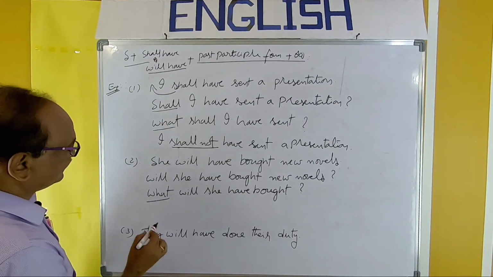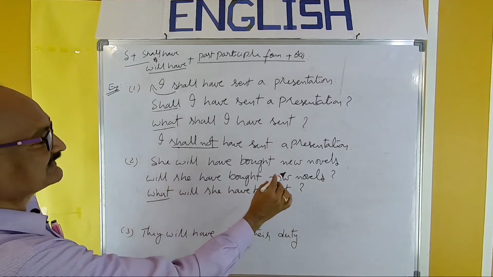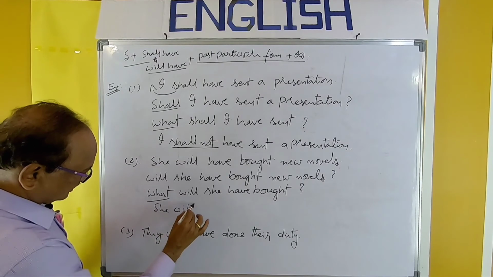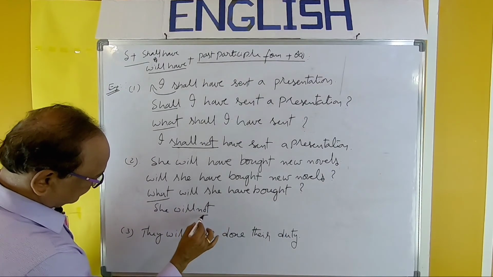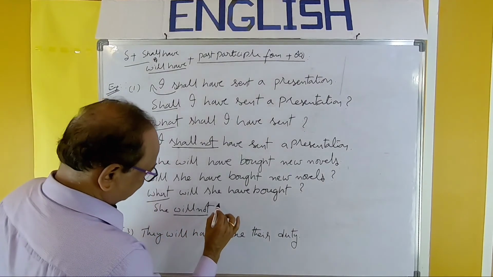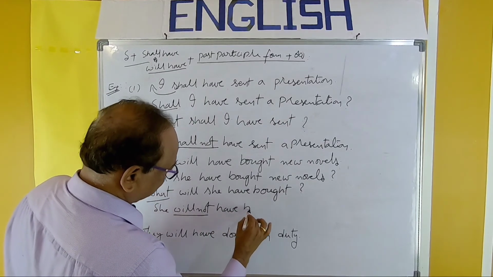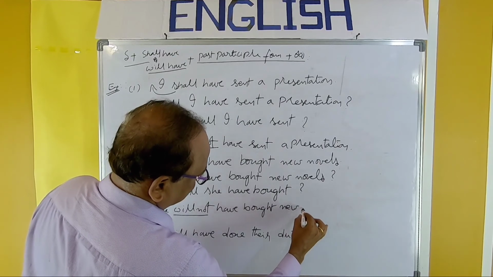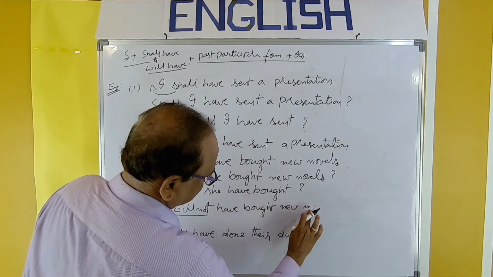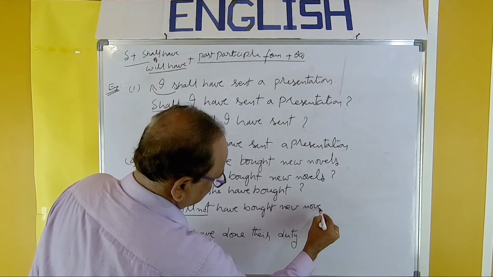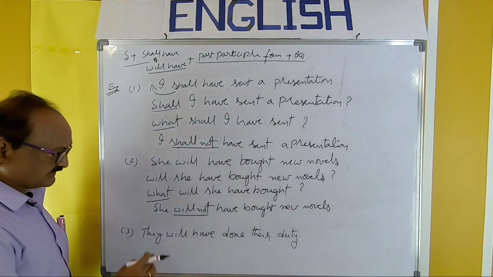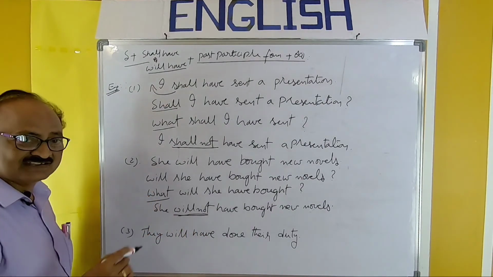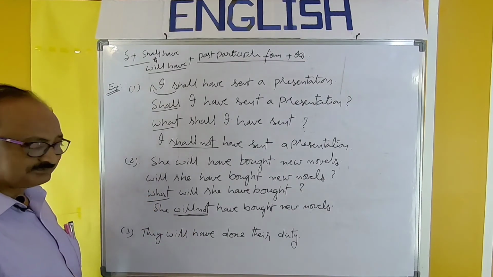Next, the negative form. She will have bought new novels. So easy. She will not, so will not must be here. She will not have bought new novels. Will not. This is the negative format.